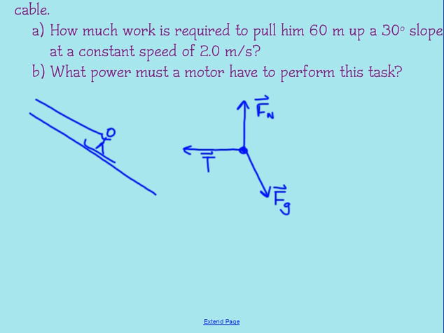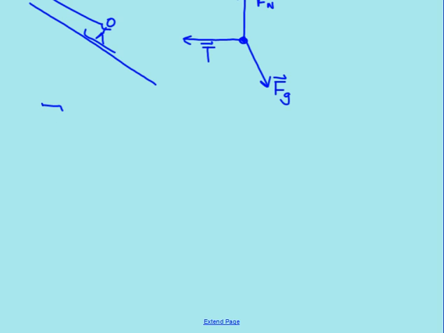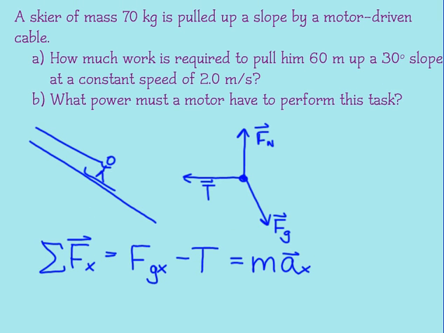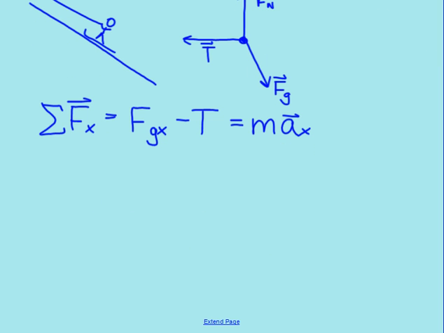Next, just as I commonly do when I have free body diagrams, I'll write some net force equations. Specifically, the one that's going to be the most useful to us is the net force equation for the x direction, which says that the x component for the force of gravity minus the tension force equals mass times the x acceleration. Now, if I look back at my problem, it says that he's being pulled at a constant speed. And so that tells me that my acceleration is 0. So the tension force is equal to the x component of the gravitational force.